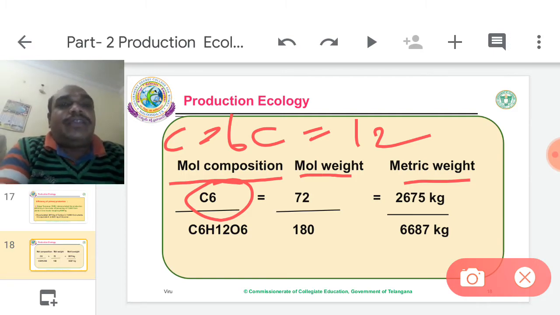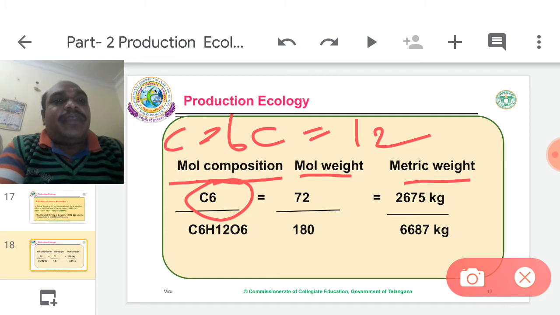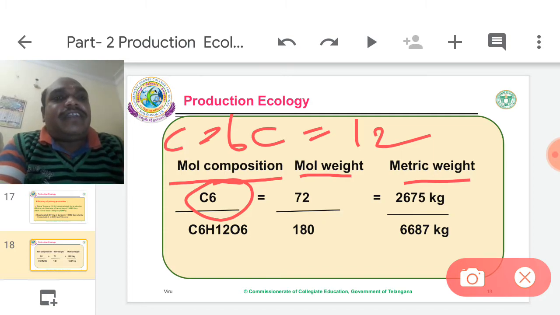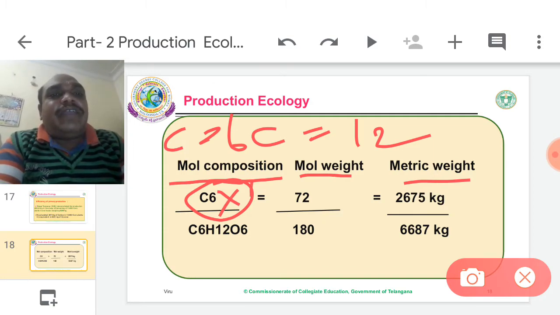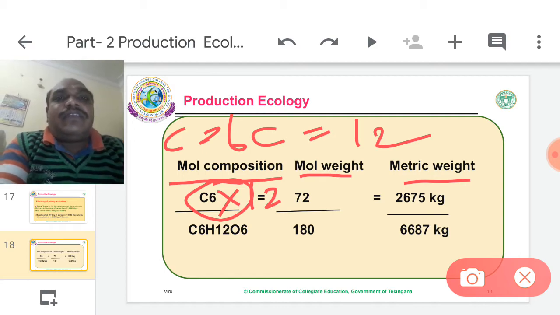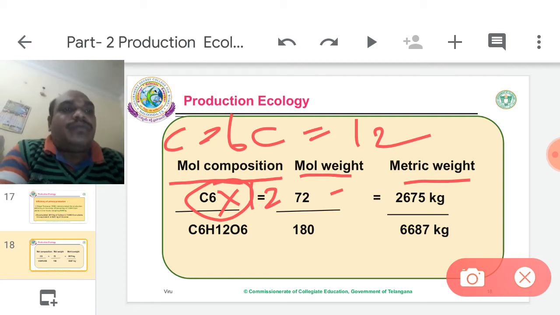C6 has how many atoms? 6 atoms. Every atom's molecular weight is 12. 12 times 6 is 72.